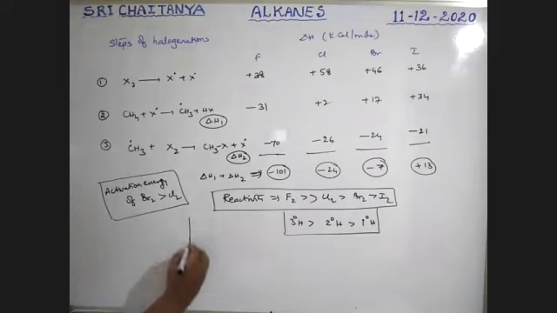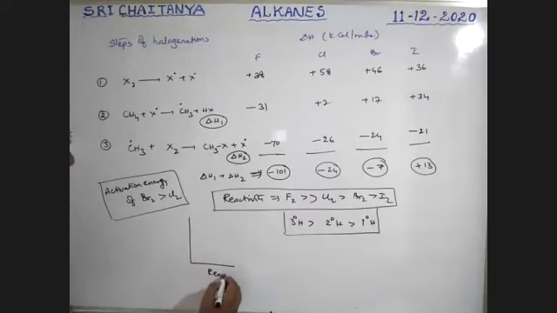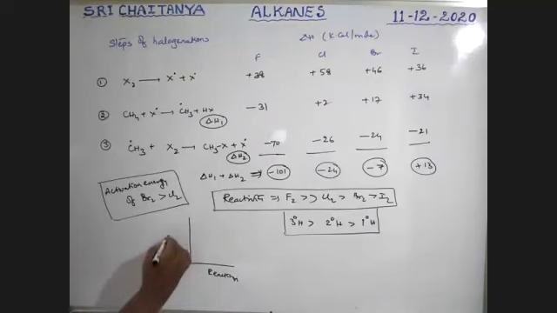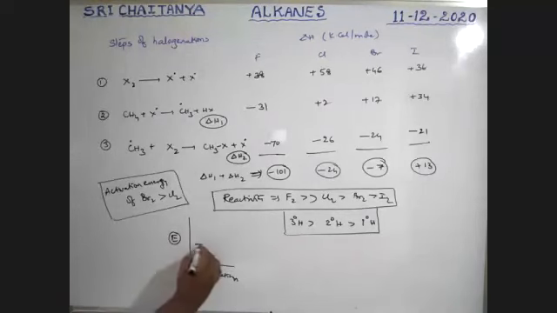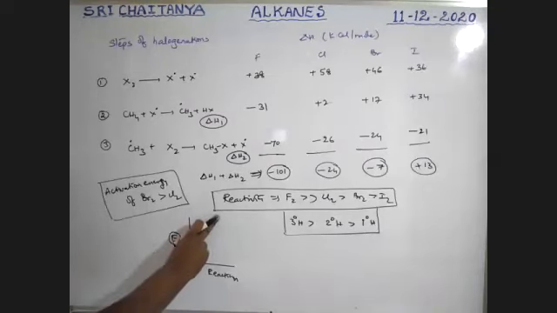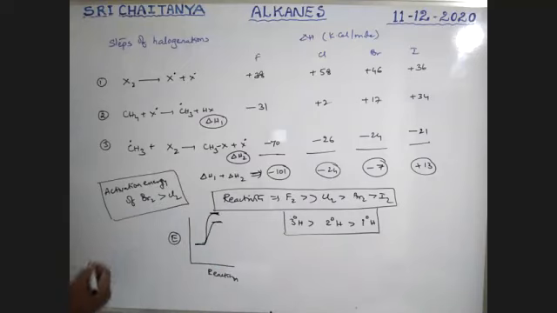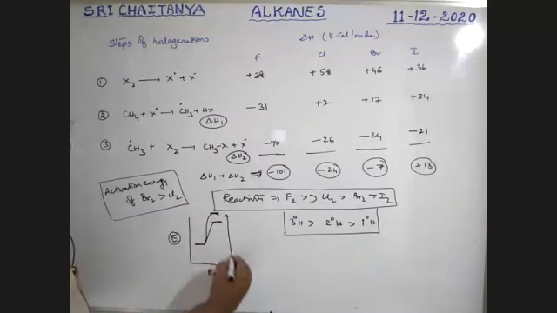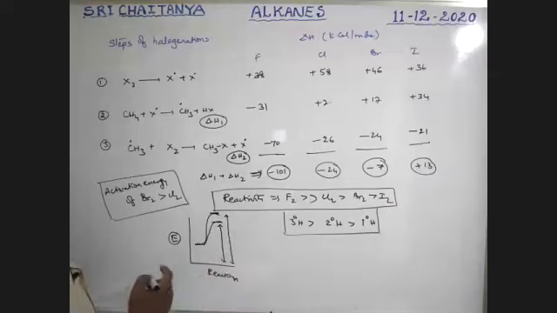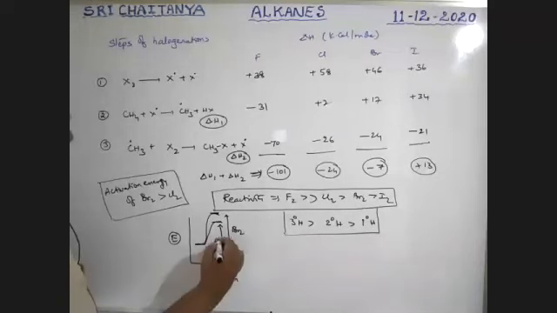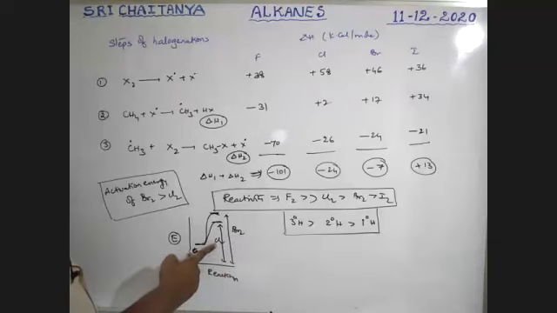So see here, this is the reaction, boys. This is the energy. These are the reactants. When these reactants convert into products, that requires some minimum energy. That total energy required is called activation energy. This is also activation energy, boys. This total energy is more than this total energy. That means this is for Br2, this is for Cl2. Activation energy for bromine is more than that of chlorine. That is why this reaction is fast and this reaction is slow.